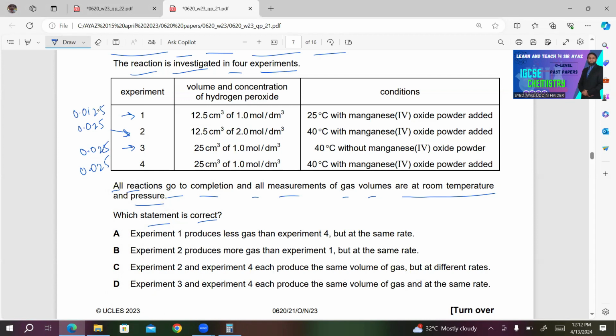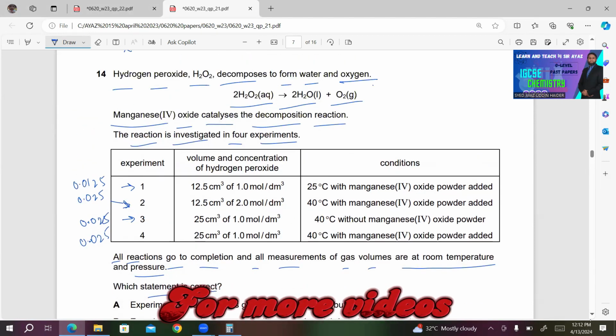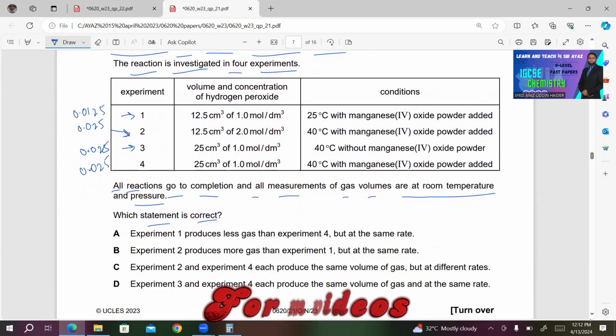Experiment 1 produces less gas than experiment 4. What they are saying? They are saying that experiment 1 is producing less gas than experiment 4. This is correct. But the next statement, at the same rate. So this is incorrect. You can't have at the same rate. The reason is that it's happening at 25 degrees centigrade and 40 degrees centigrade. So this is incorrect. What about B?